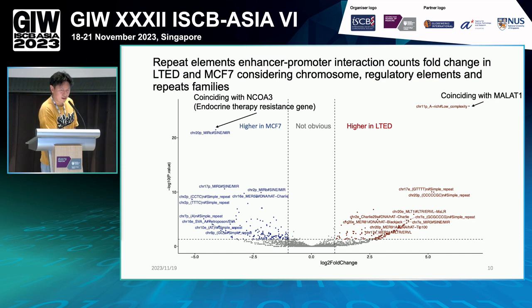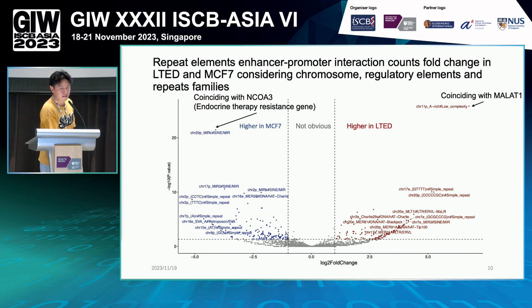And we found a lot of significantly increased or significantly decreased interactions here. Most interesting are these two at the top. They show significantly increased and decreased interaction. And fortunately, they coincide with some interesting genes like NCOA3.